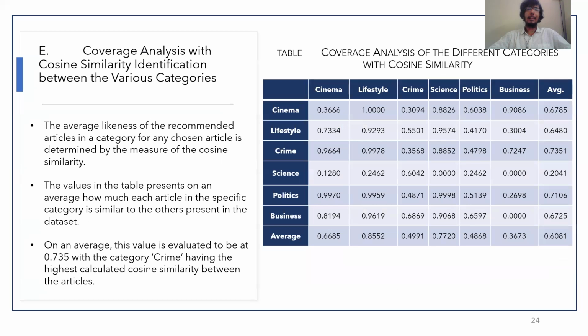We can also perform this coverage analysis by identifying the cosine similarity between the various categories. This is the average likeliness of the recommended articles, determined by using the measure cosine similarity. The values present show how much each article is related to each other article in the category, using cosine similarity as the distance measure. It can be seen that crime has the highest cosine similarity on average with all the other articles taken into account. It has a cosine similarity of 0.73.